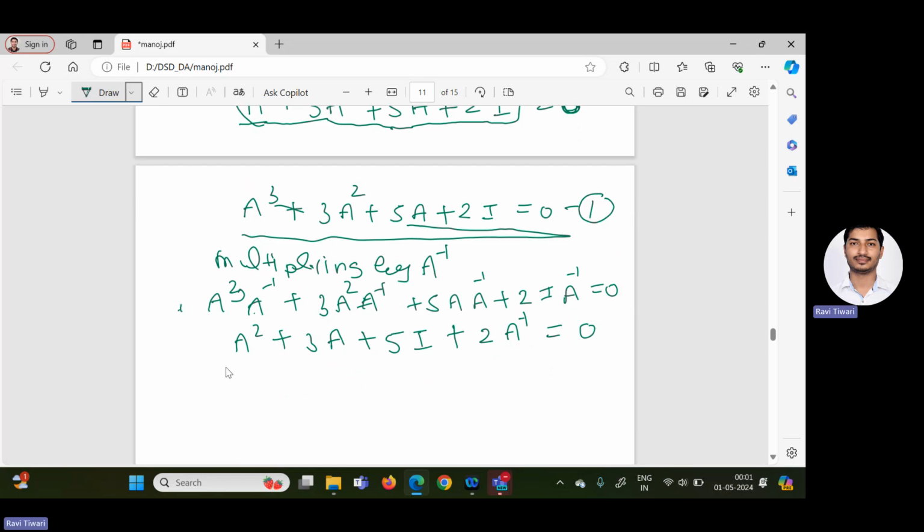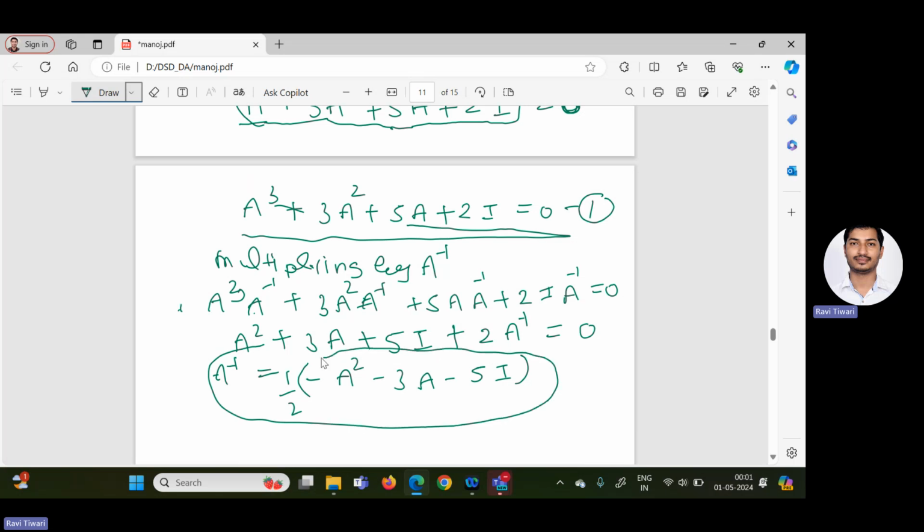So what will be A inverse? A inverse equals this. Now we can put it on the left hand side. So you will get minus A square minus 3A minus 5 identity, and the whole divided by 2. So by using this concept, we can calculate the inverse of a matrix.